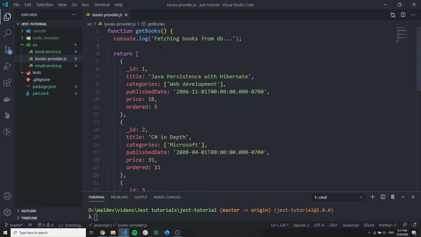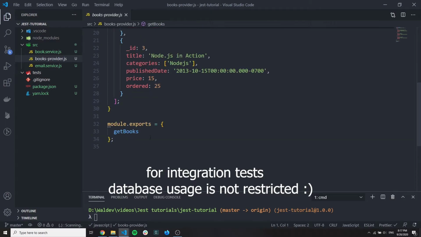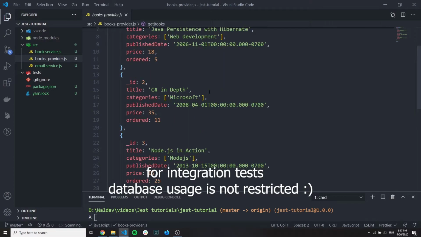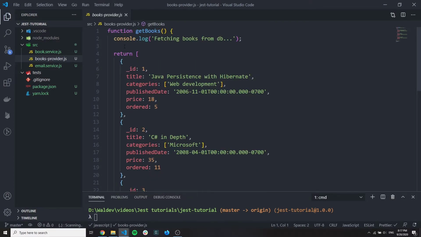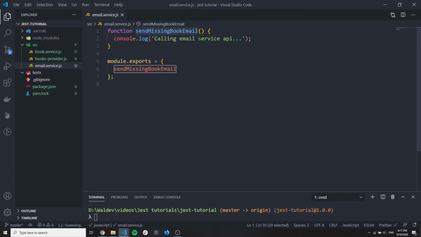Book provider is an example of a database. So you have a database, you don't want to access the database during the tests. You should never access the database during your tests. So this dependency to the DB also should never be called in tests, so it will be mocked. So you see these console logs here, fetching books and calling email service. You should not see these console logs in the test console.